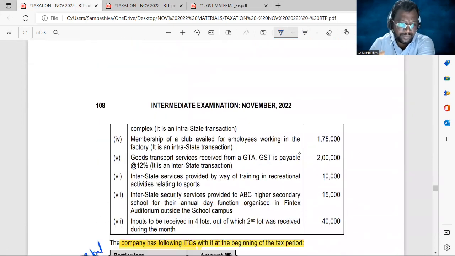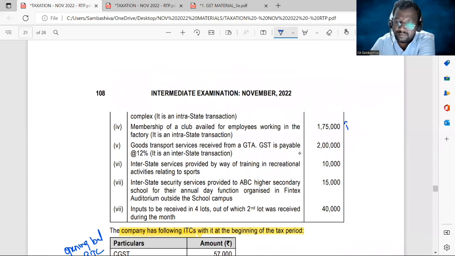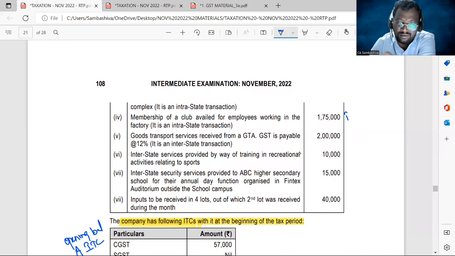Fourth point. Membership of a club availed. This is an inward supply. Right? Next. Goods transport services are received. This is also an inward supply.